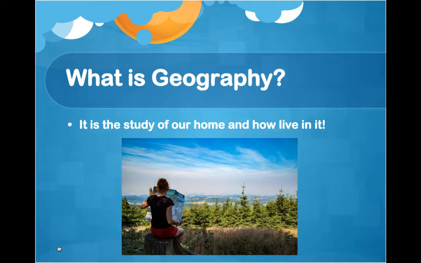And so, like I said before, what geographers have done is that they've actually taken 5 different themes or different ways of looking at geography as a way of gathering information about how we impact our home, planet Earth that is, and how planet Earth impacts us. So why don't we go ahead and break down what some of these 5 themes are.